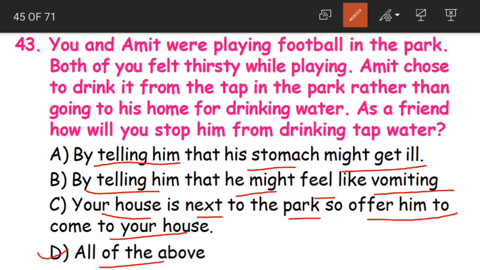Why? Because we have to tell our friend that the tap water will not be pure. It may be containing some type of dust or germs. So our stomach may get ill and we feel like vomiting after drinking it. And if your house is next to the park, you can invite him to come to your home and drink the water. So all the above options are the correct one.